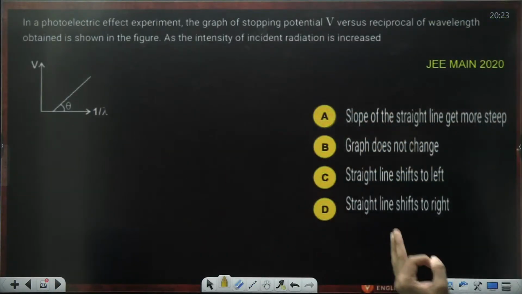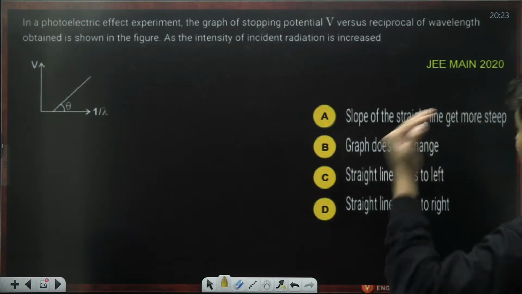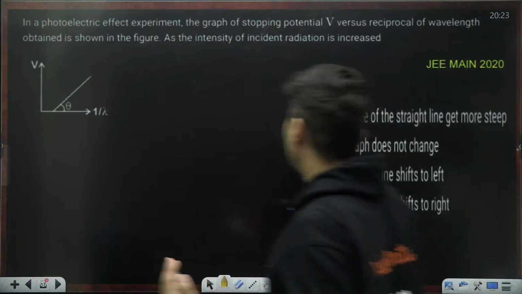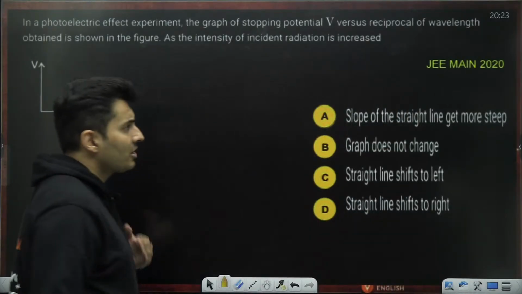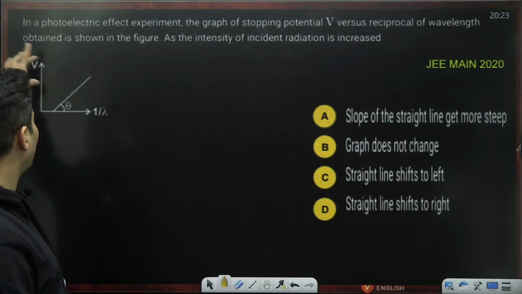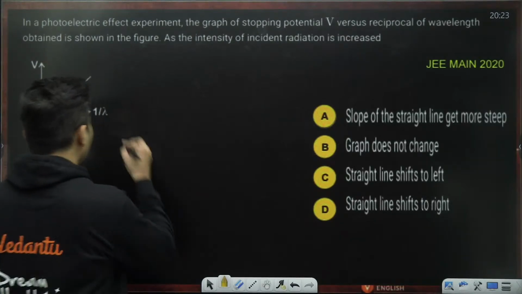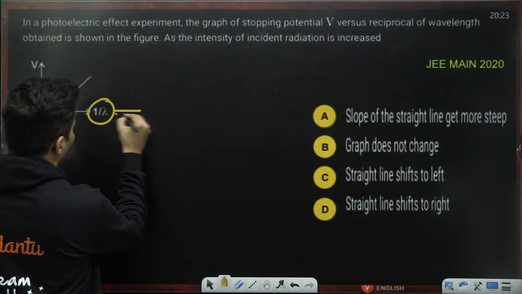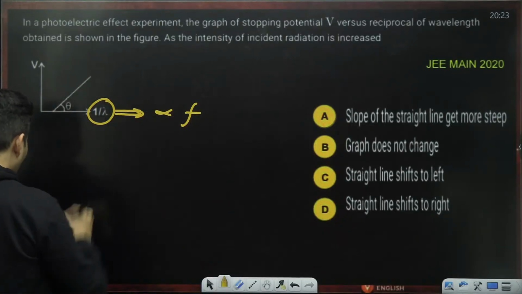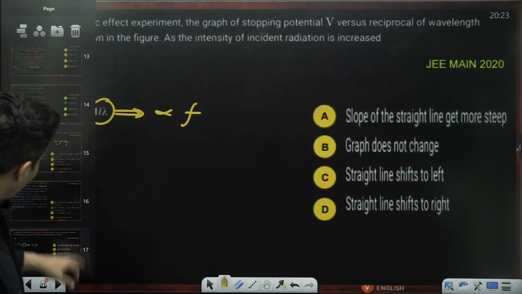In the photoelectric effect experiment, the graph of stopping potential versus the reciprocal of the wavelength is obtained as shown in the figure. As the intensity of the incident radiation is increased, what happens? Now think about it. What is 1 by lambda? 1 by lambda is basically proportional to frequency. And I just told you about a graph of frequency and voltage.